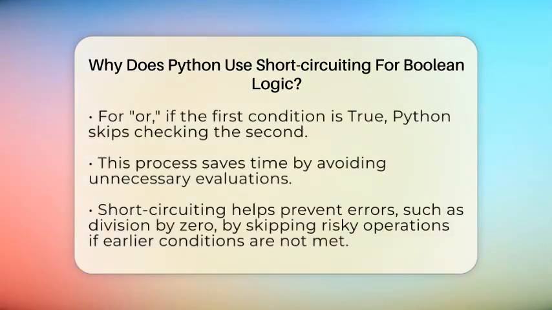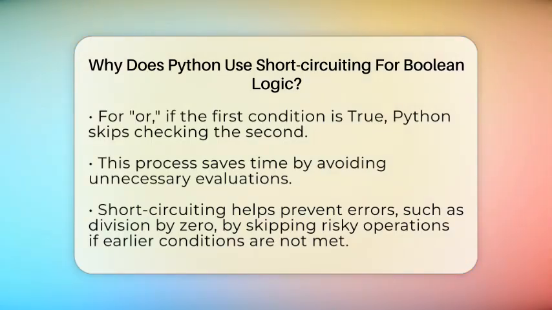Now, when Python evaluates these, it uses short-circuiting to save time. For and, if the first condition is false, Python doesn't bother checking the second because the whole expression can't be true. For example, if you have a < b and a > c, and a < b is false, Python stops there. It knows the whole thing is false without checking the second part.